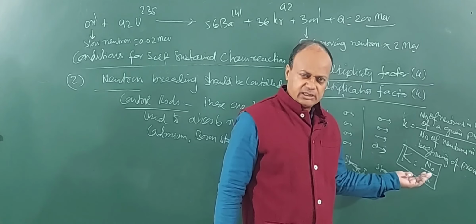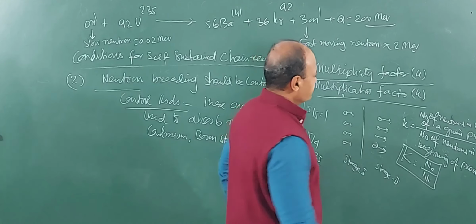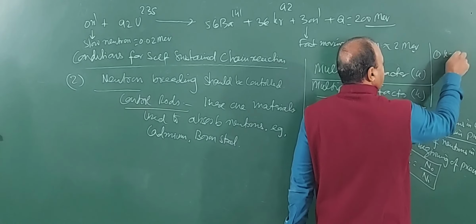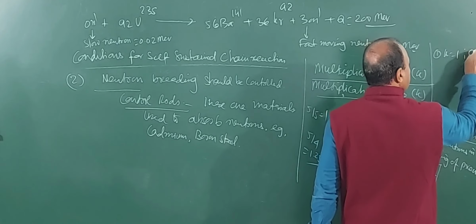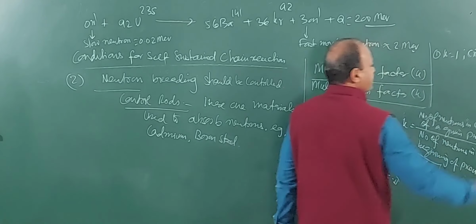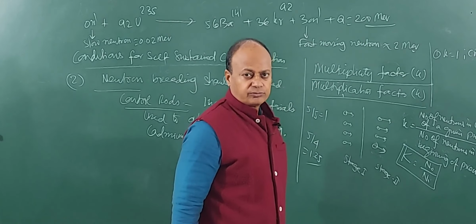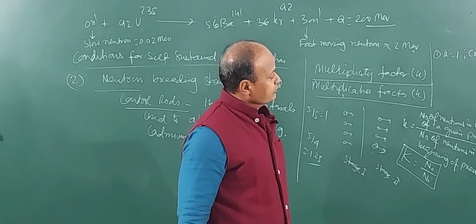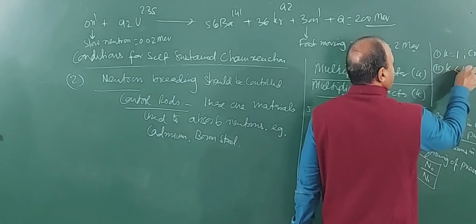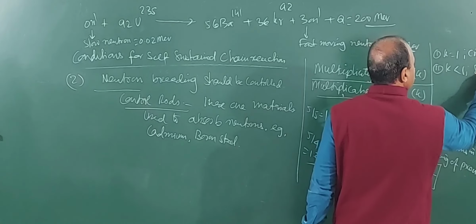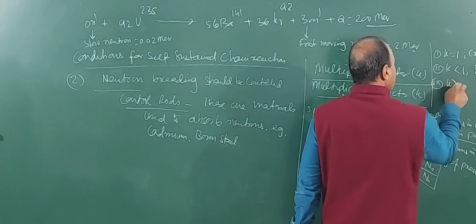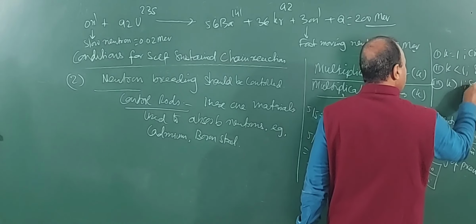Clear? There are three cases. K is equal to 1 is called critical state. For critical state, K is equal to 1. Now, K is less than 1, it will become subcritical. And number 3, K is more than 1, will become supercritical.